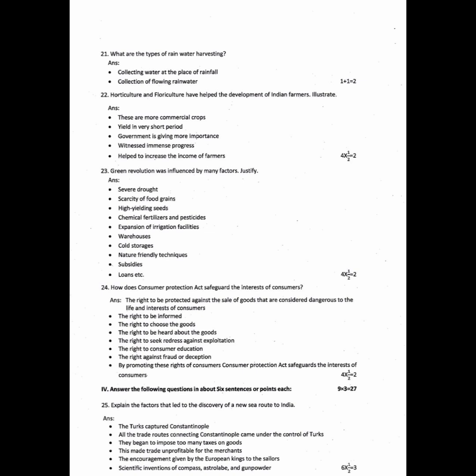Question 23. Green revolution was influenced by many factors. Justify. Answer: severe drought, scarcity of food grains, high yielding seeds, chemical fertilizers and pesticides, expansion of irrigation facilities, warehouses, cold storages, nature friendly techniques, subsidies, loans, etc. Question 24. How does Consumer Protection Act safeguard the interest of consumers?